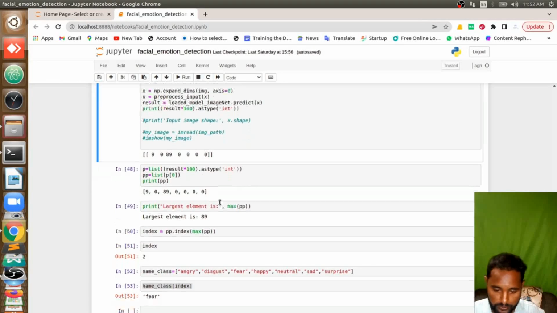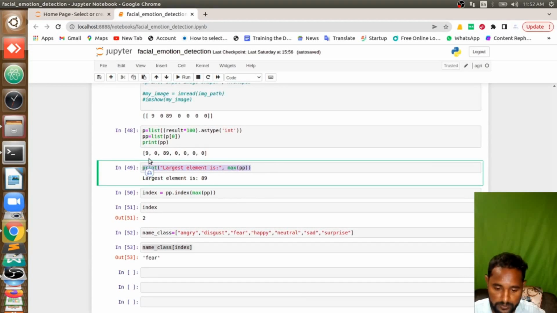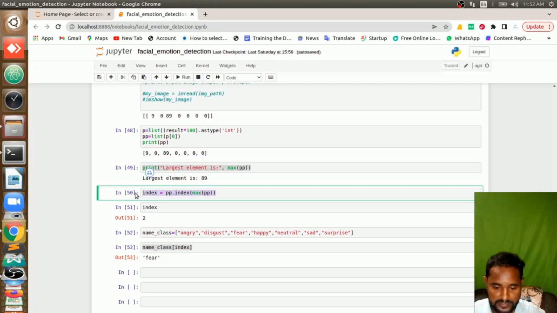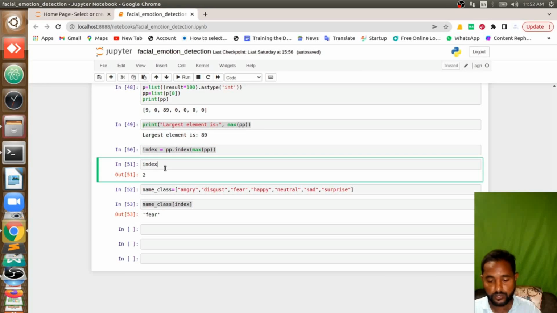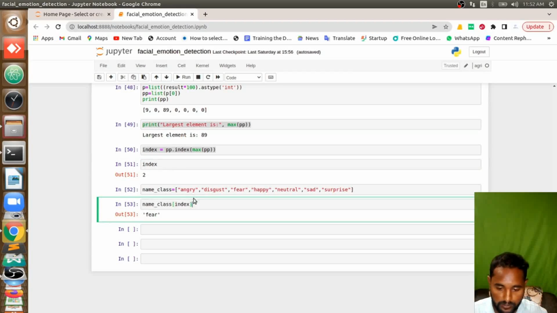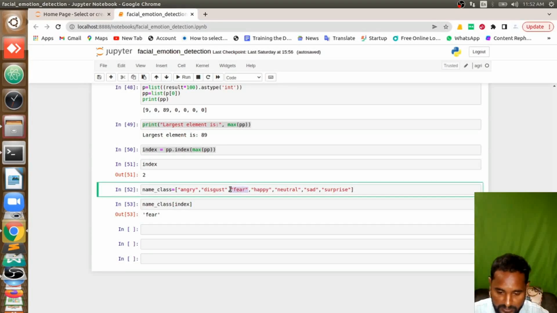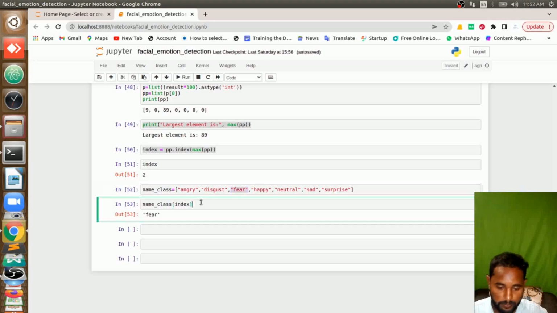Out of that, I will get the maximum one. Maximum is 89. What is its index? Its index is 3, it means 2, because it starts from 0, no? 0, 1, 2. 2 is the index. Then I will compare with the index of my list. 2 is nothing but fear. Then I will print out fear. You can take this and integrate it into any user interface. Maybe you can integrate it with a Tkinter interface or a web interface, and you can deploy it.